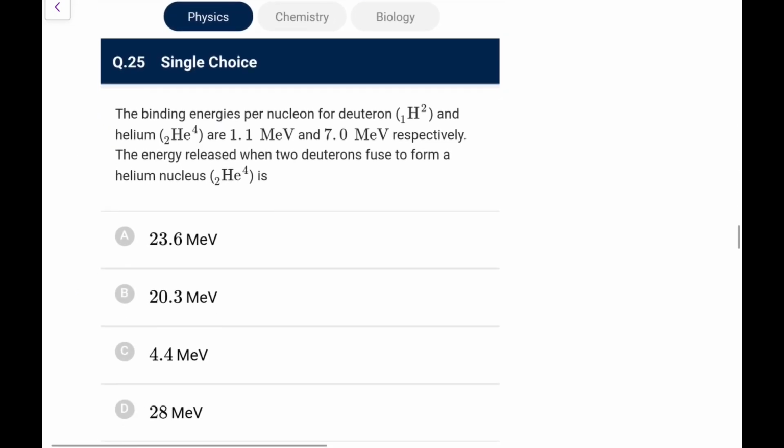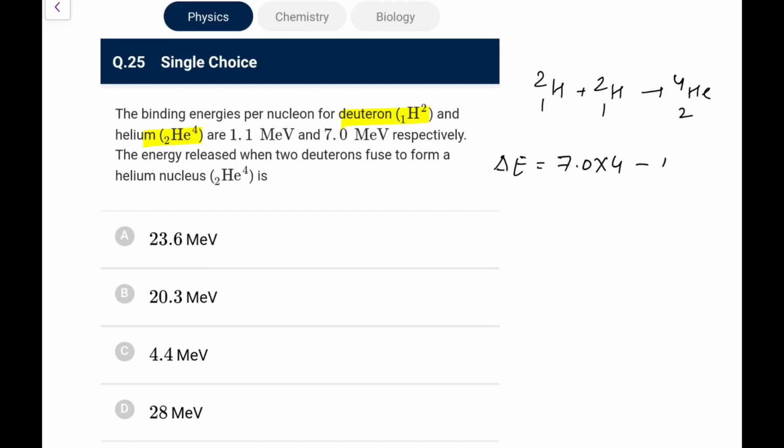Next, the binding energy per nucleon for deuteron and helium are given. The energy released when two deuterons fuse to form this. So 2H1 plus 2H1 gives 4He2, that is what you are assuming. So the energy released would be final binding energy, that would be 7.0 into 4, minus initial, which is 1.1